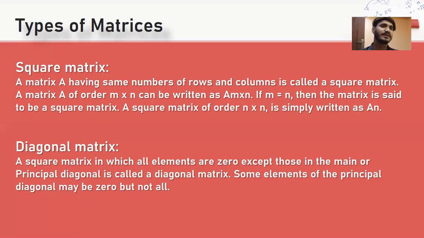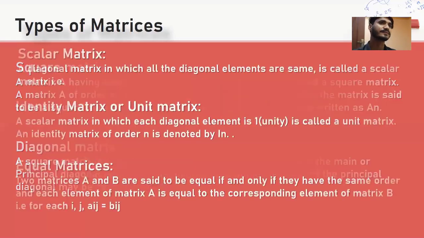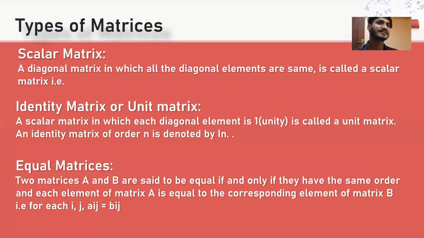Diagonal matrix. A square matrix in which all elements are zero except those in the main or principal diagonal is called a diagonal matrix. Some elements of the principal diagonal may be zero but not all. Scalar matrix. A diagonal matrix in which all the diagonal elements are the same is called a scalar matrix.